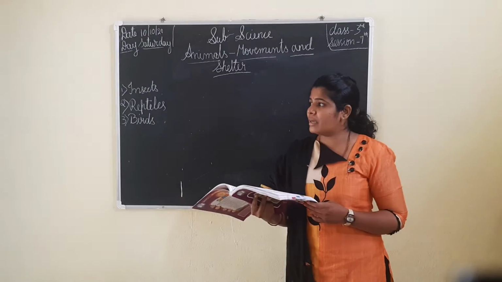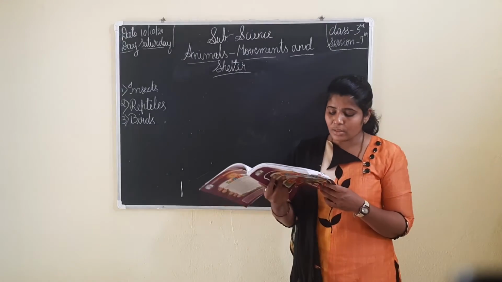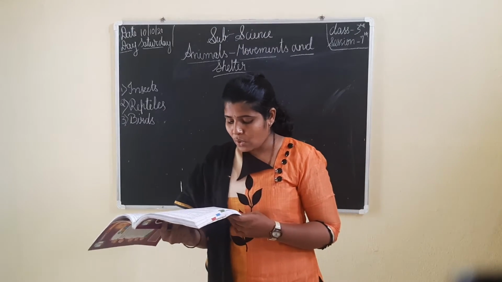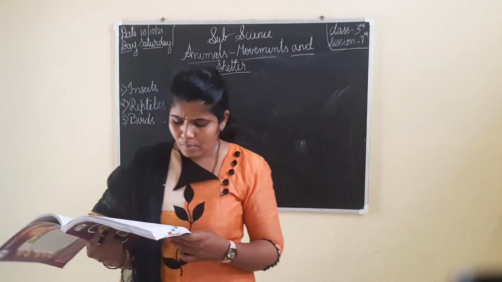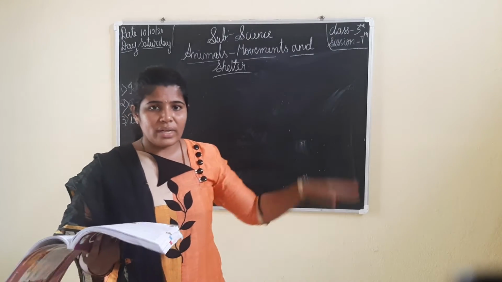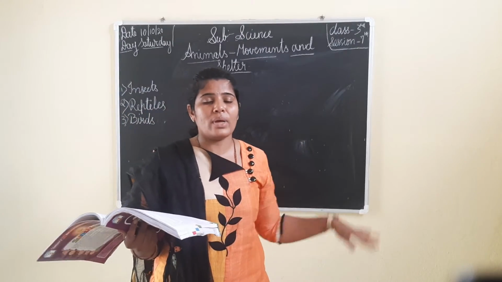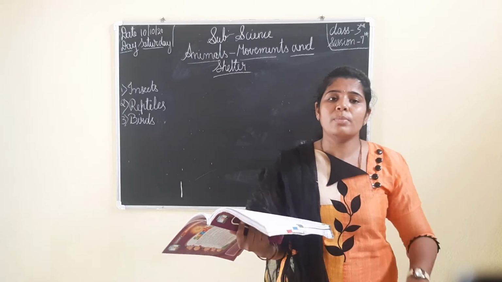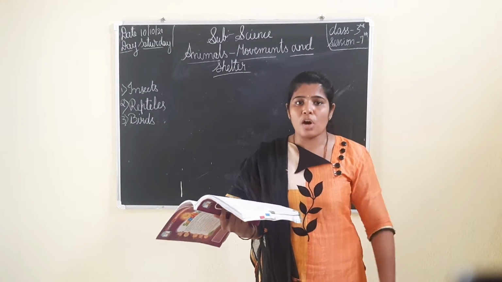When the bird flaps its wings, the body of the bird is pushed forward.